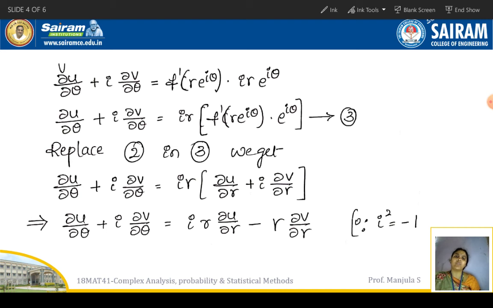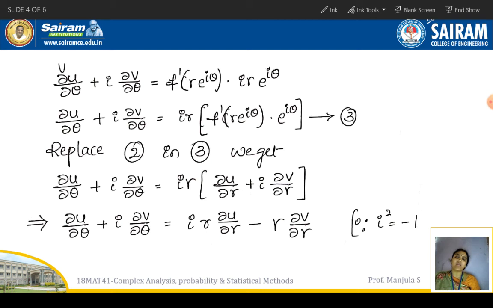With the help of chain rule we have to do the differentiation of the inside term also. r is constant, and e^{iθ} means i into e^{iθ}. Now ∂u/∂θ + i ∂v/∂θ can be written as i r f'(re^{iθ}) e^{iθ}. You just make a group. Take this as equation number 3.